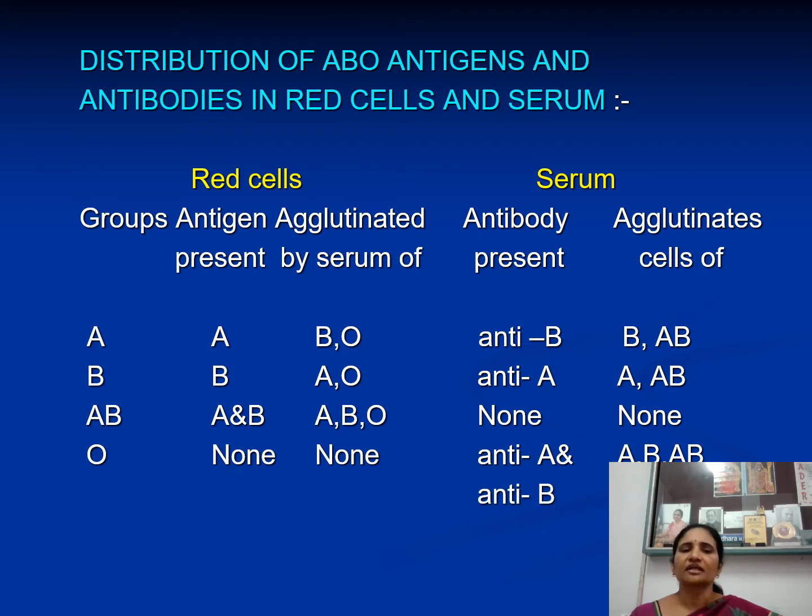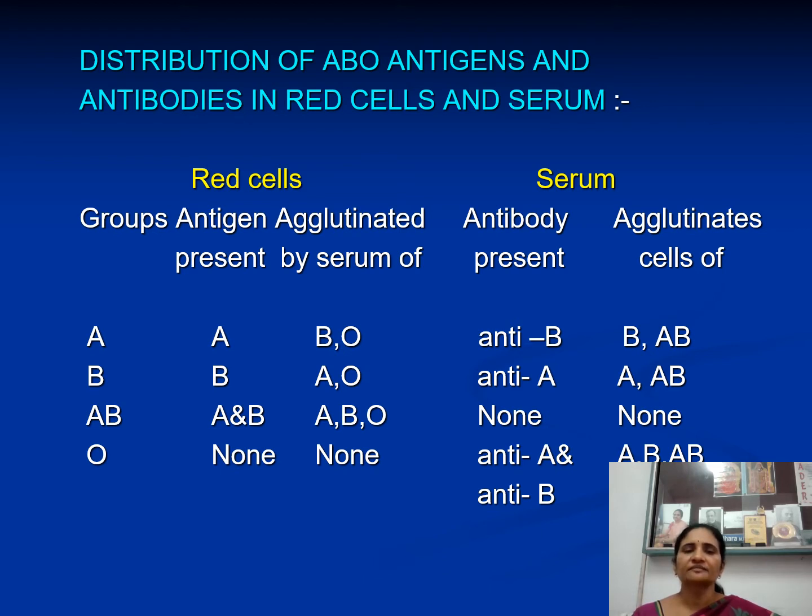If it is A group, the antigen present on the RBC is A, and the antibody present in the serum of those individuals is anti-B antibody.